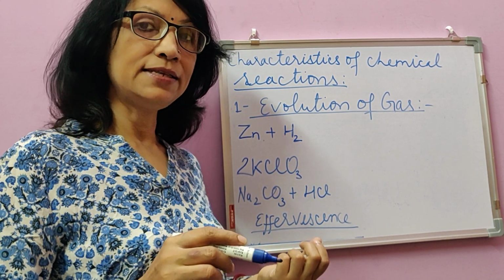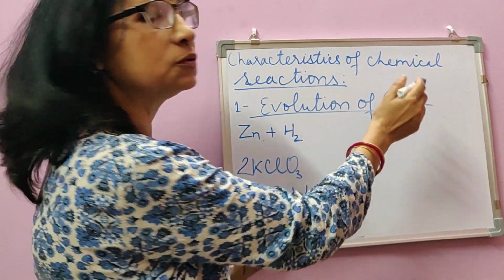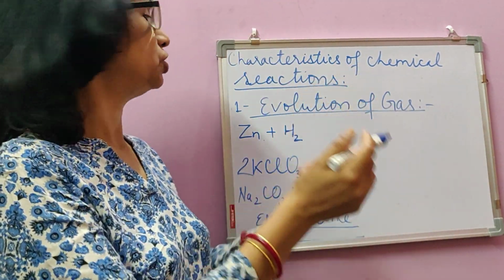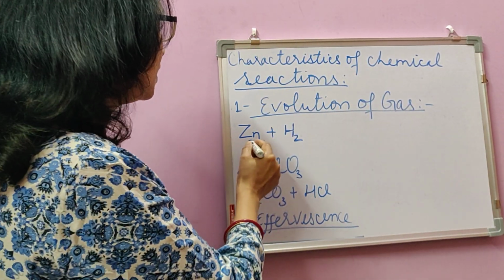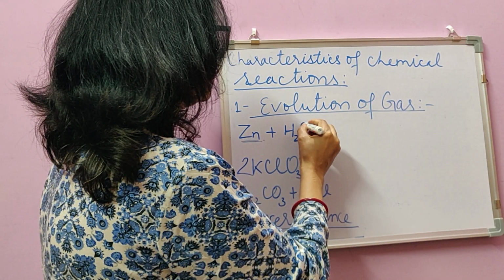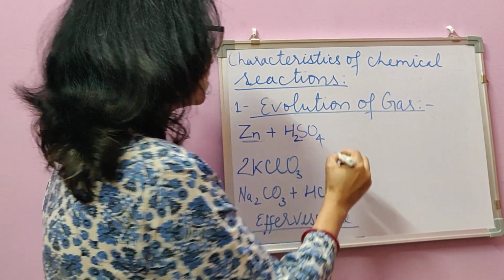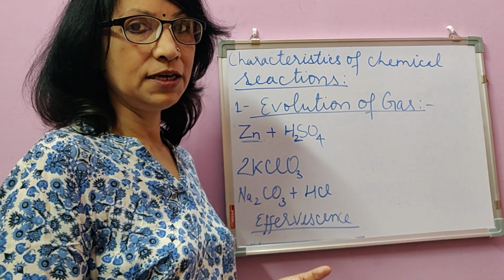So let's have some examples to understand this. Evolution of gas, meaning gas coming out, is a characteristic of chemical reactions. Let's take the example of zinc, a metal, and an acid like H2SO4 or HCl. Any of the acids can be taken.